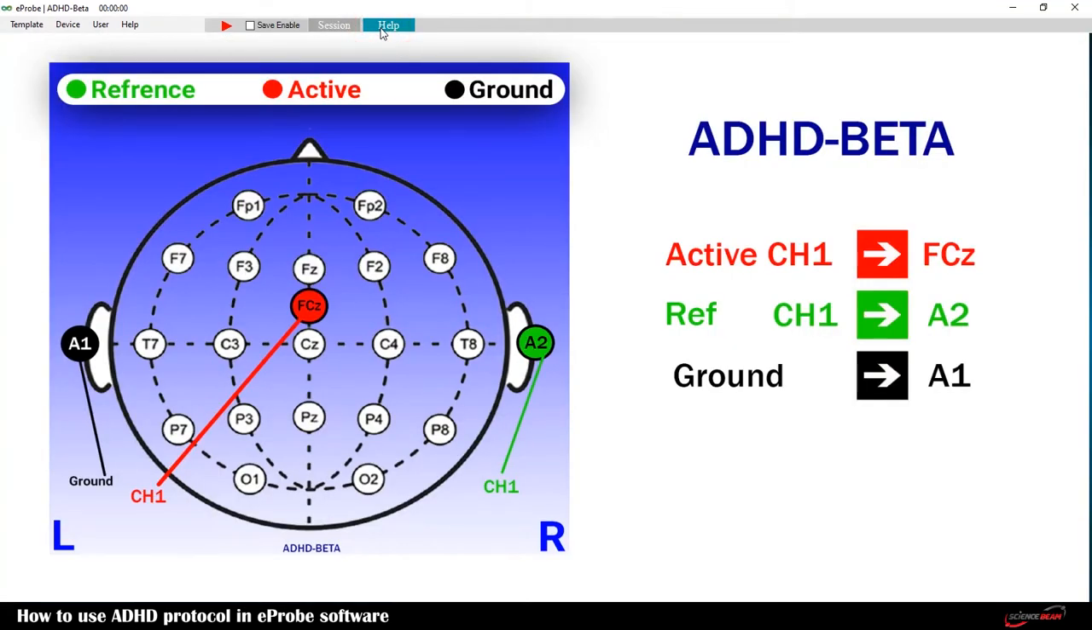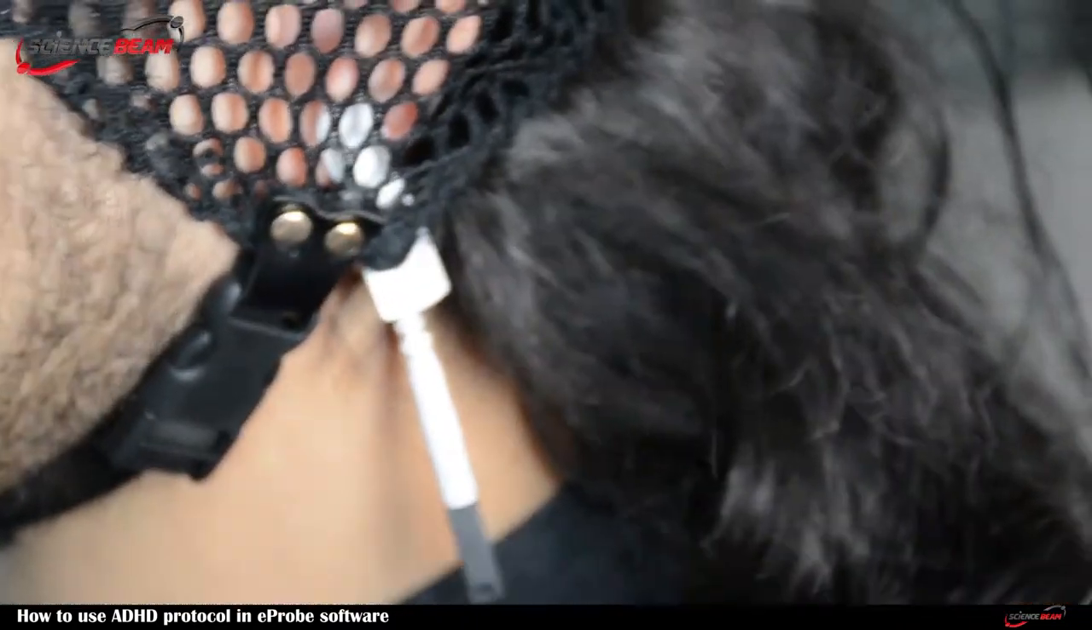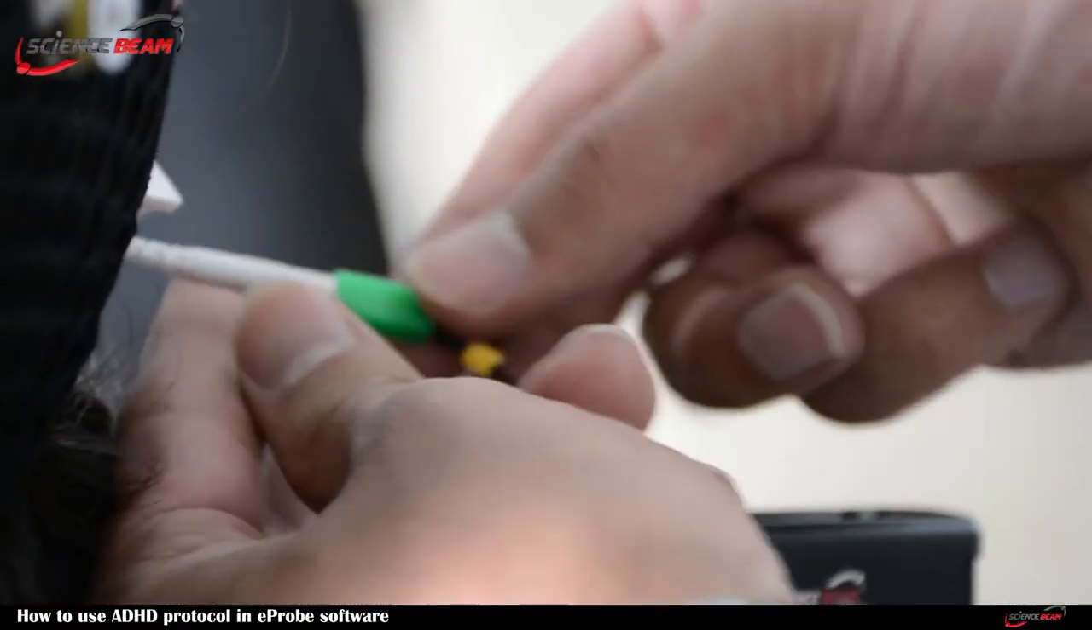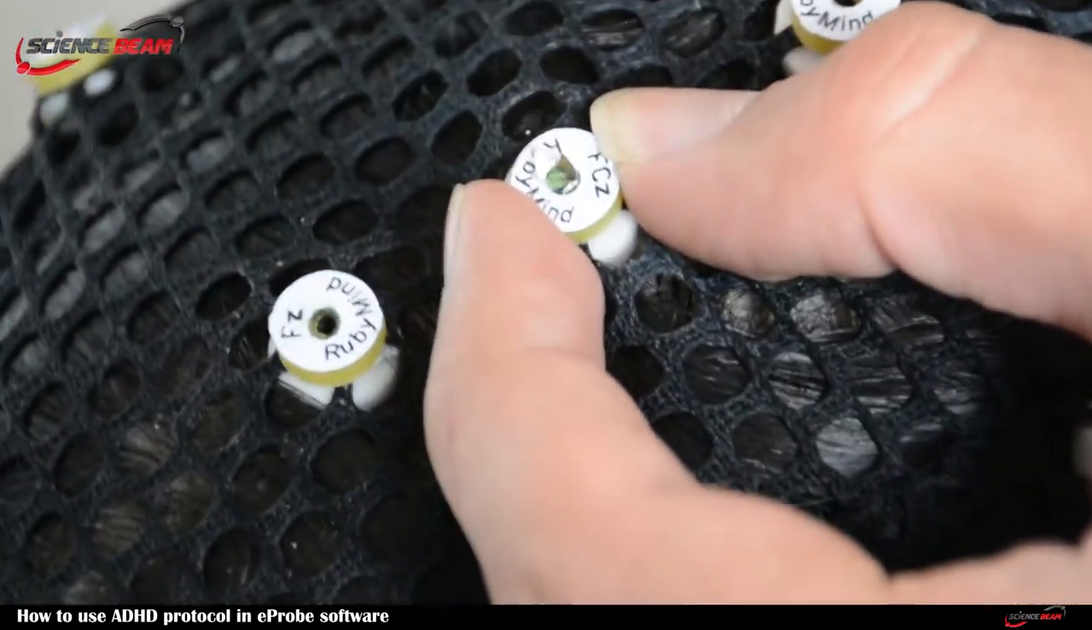Each cap montage should follow the image shown for each protocol. After you did your measurements and found your point, place the cap. Connect your active red cable number 1 to the FCZ point. Connect the reference green cable number 1 to the right ear. And connect the ground cable to the left ear.